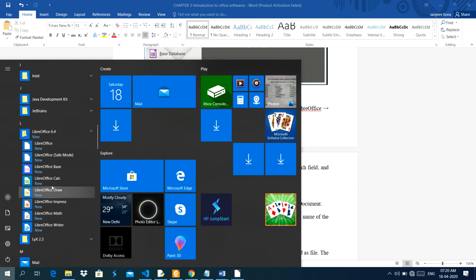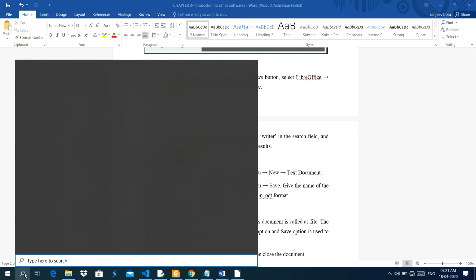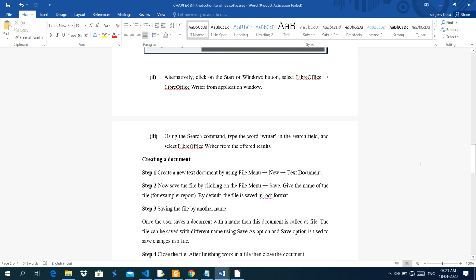This one is showing all the menu options. You can start LibreOffice Writer from here. Whenever you double click here, automatically the LibreOffice Writer will open. Now using the search command, type Writer. Search command means you can search from here.